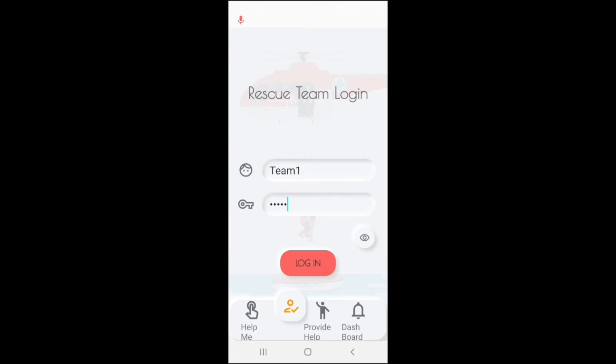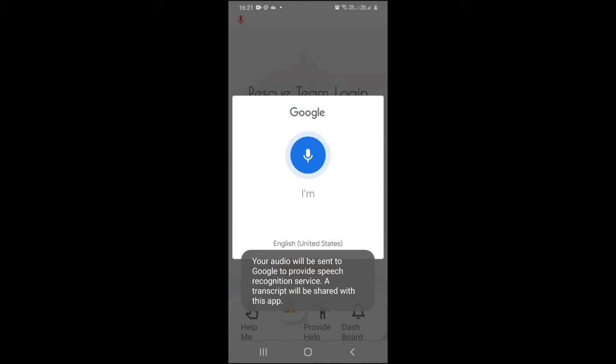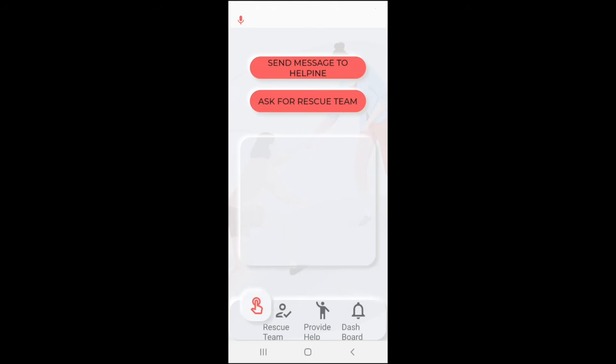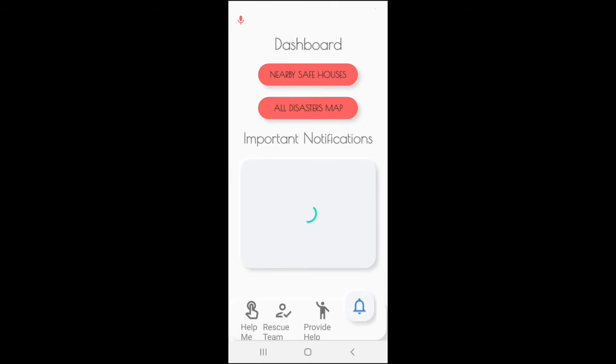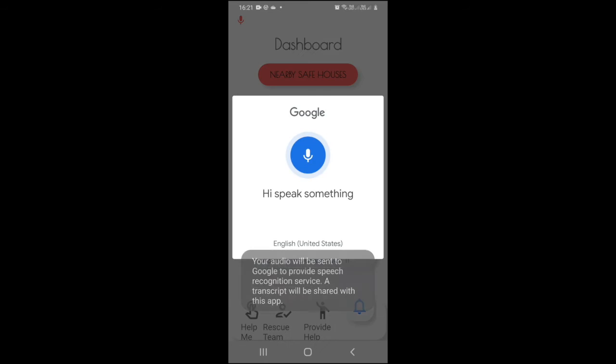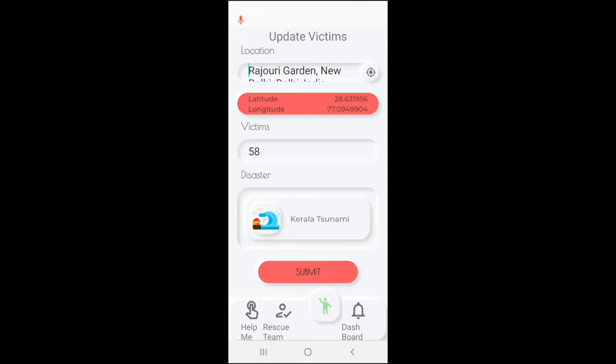To make the user experience smooth, we have also added a voice recognition feature in our application, which can be used to navigate between activities and issue certain commands. This will redirect me to the Help Me page for the victim. This will redirect me to the dashboard where I can see all the important notifications. This will redirect me to the Provide Help feature page where I can update information about the victims.